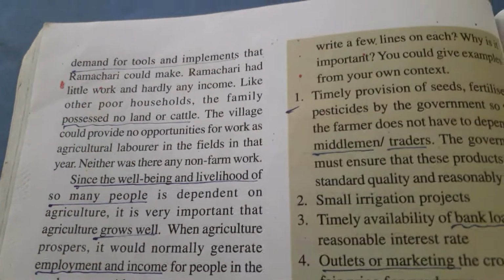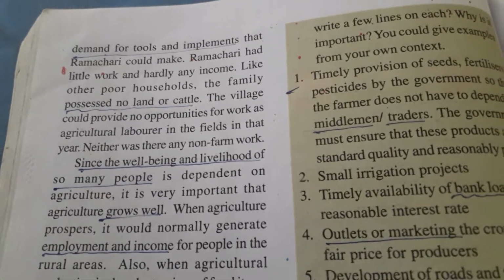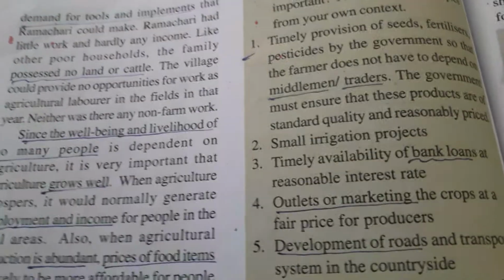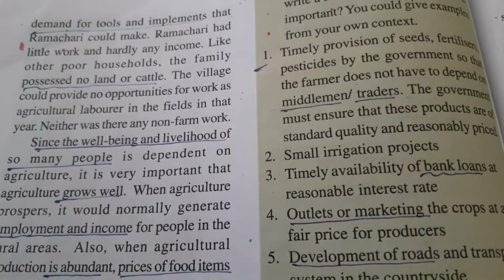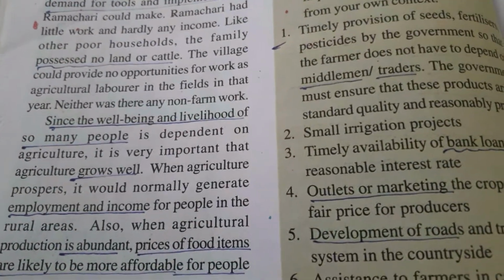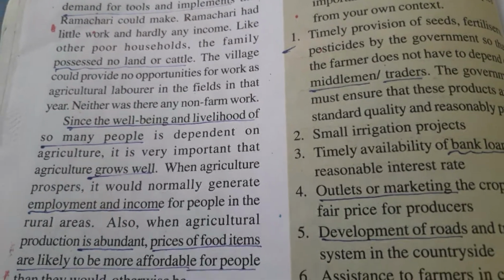Since the well-being and livelihood of so many people is dependent on agriculture, it is very important that agriculture grows well. So now, to improve their income, to improve their livelihood, the government should provide some facilities to the farmer to improve the agriculture. Then agriculture will be prosperous.